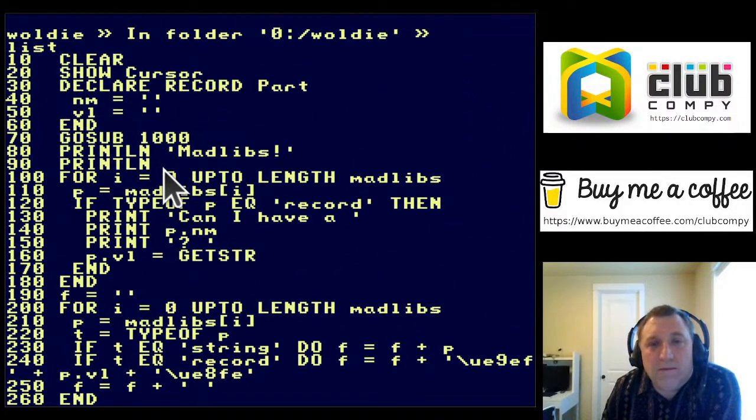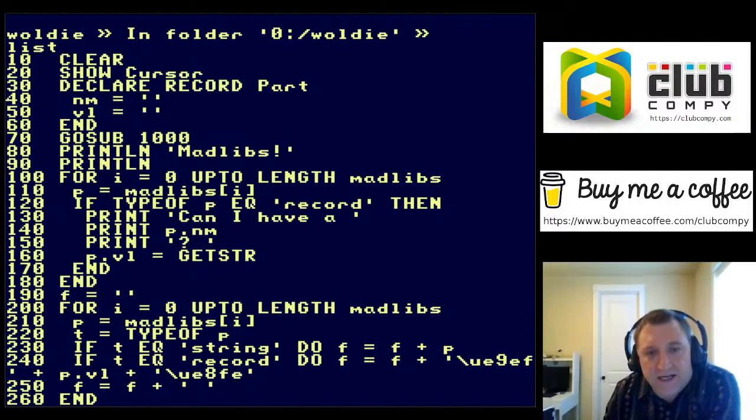The first time I loop over them, I go through and figure out which of these things is a part. I look and see, is the type of the thing in the madlibs a record?